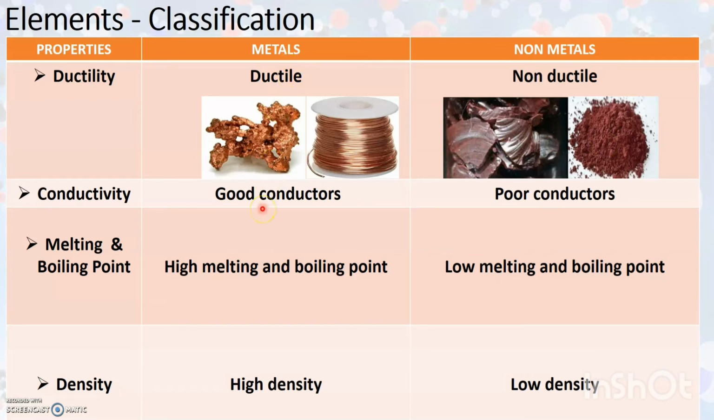Metals are generally good conductors of heat and electricity, while non-metals are poor conductors of heat and electricity. Metals have got a high melting and boiling point, while non-metals have low melting and boiling point. Generally, metals have high density, while non-metals have low density. So these are the various properties of metals and non-metals, which will help us to find out whether an element is a metal or non-metal.